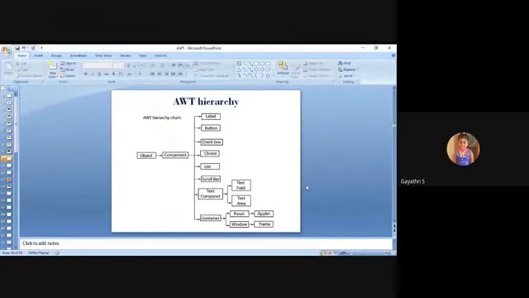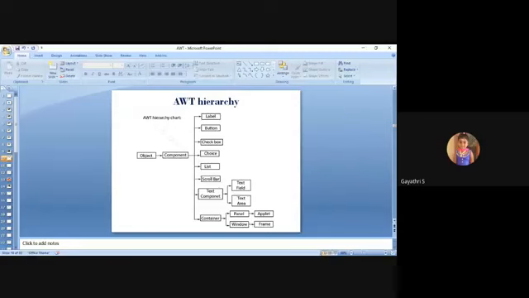And one more thing, a very important one: Container. Container is divided into two parts, Panel and Window. Applet extends Panel, and Frame extends Window. So this is the overall AWT hierarchy chart.